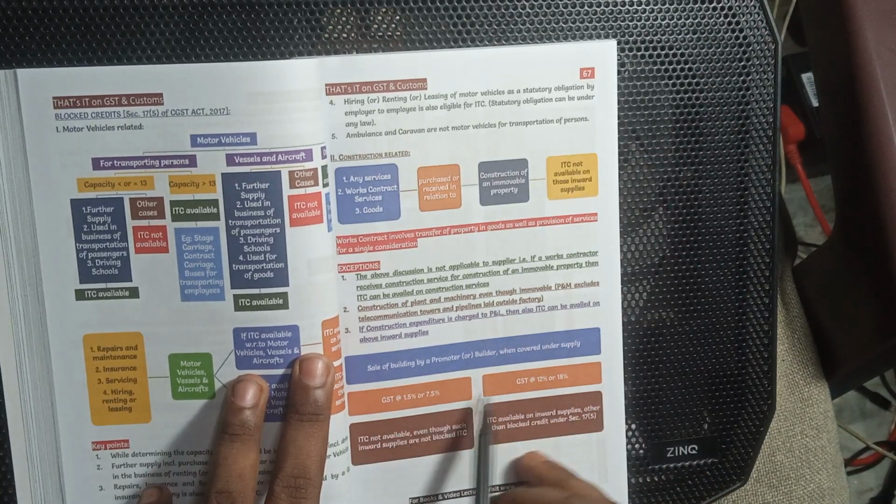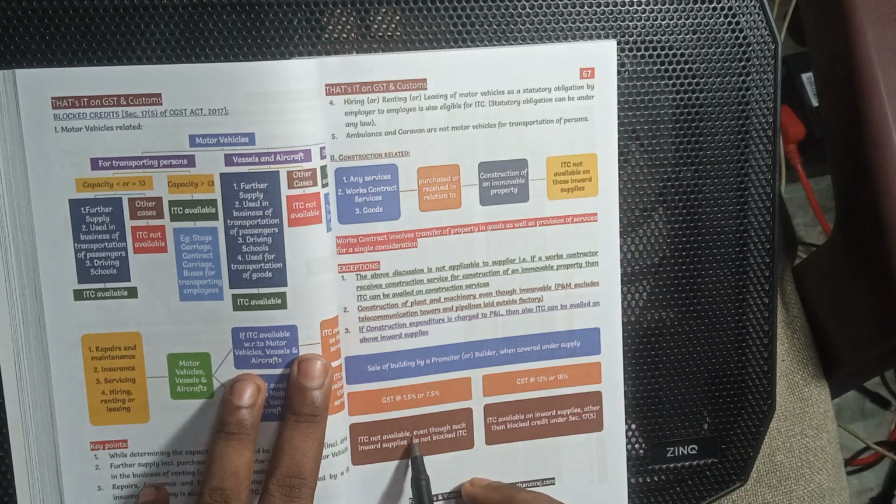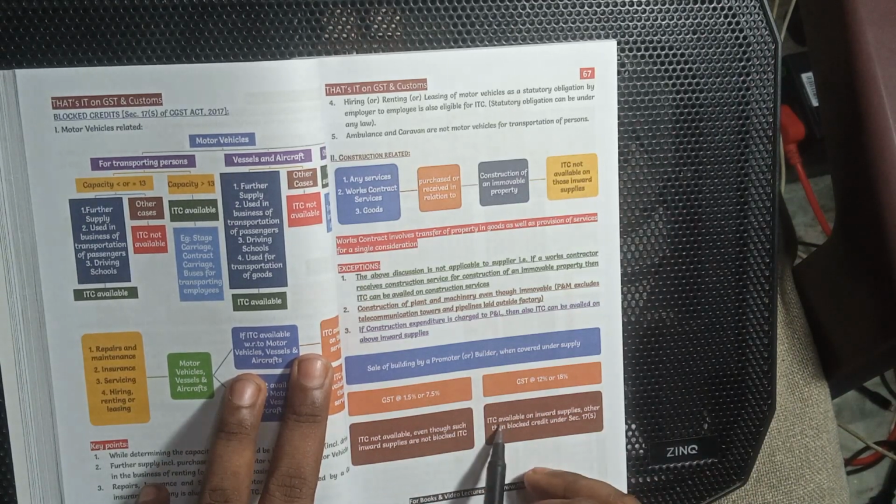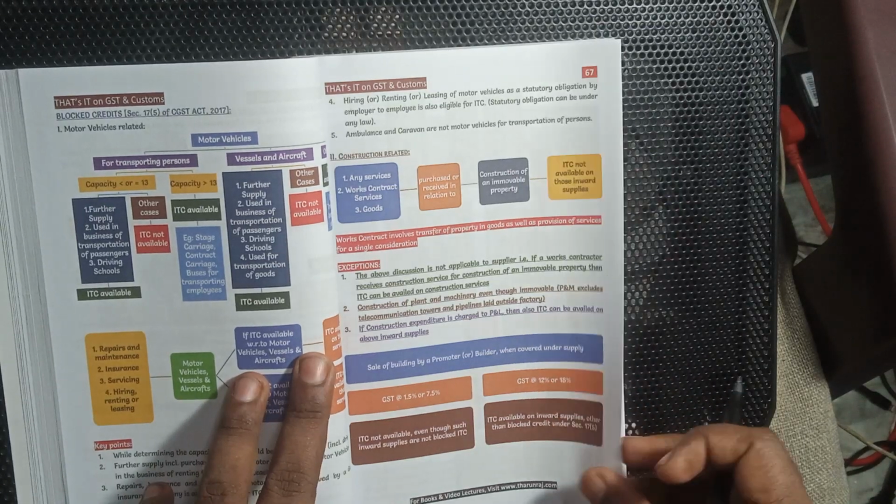CGST and SGST 1.5%, 7.5%, 12%, 18%. ITC is not available, even if such inward supply is not blocked. ITC is available on inward supply after the block related to section 75.